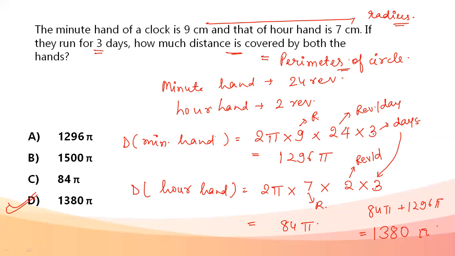Very simply, just finding the distance, it is equal to the perimeter of the circles that these two are going to find out. Important thing here is how many revolutions these two hands make in one day. Then 2 pi r into revolutions per day into days, adding up, we get the answer.